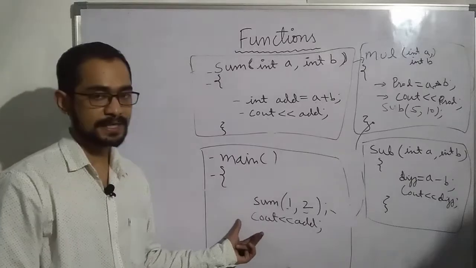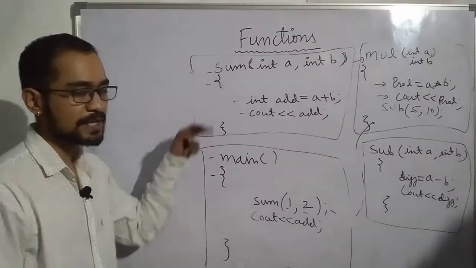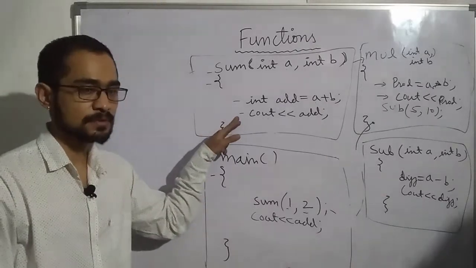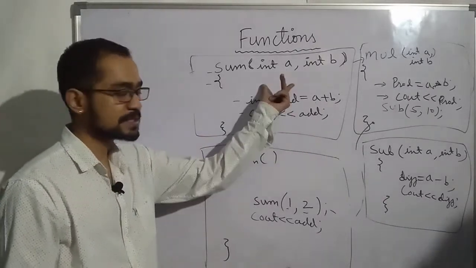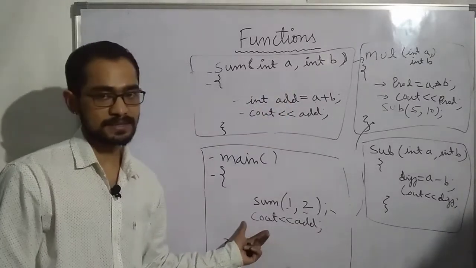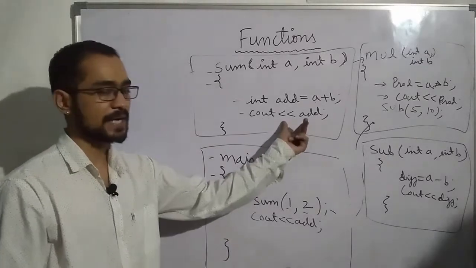Now this will be an error. Why? Because the memory locations of main and sum are different. So main cannot access the memory location of sum. This add is inside this sum, so main cannot access it. So there will be a compiler error. Main does not know about this add.